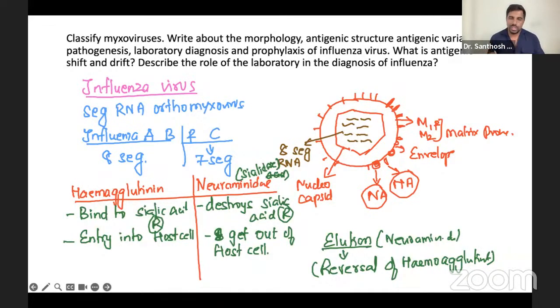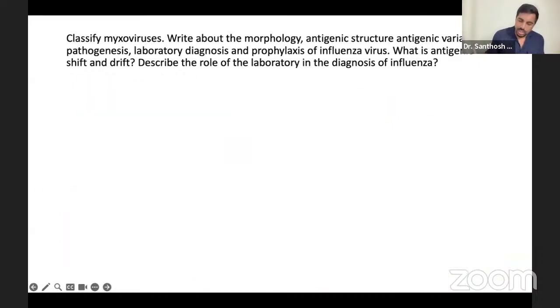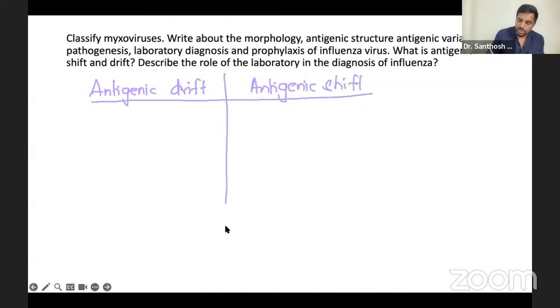So we are still in structure, morphology and pathogenesis. This is the main thing. Now, next point: what about the antigenic variation? Very, very important. We told these structures, and now we have two important things called antigenic drift and shift. You can have a separate short question on it, or anything related. Antigenic drift and shift is very, very important. So how to differentiate this? Very, very easy.